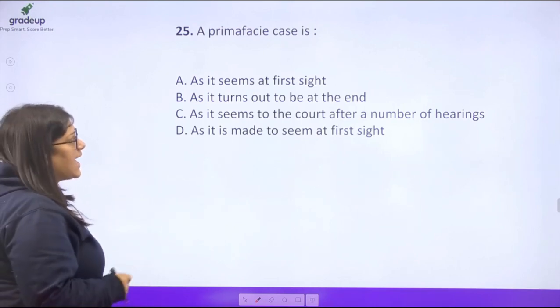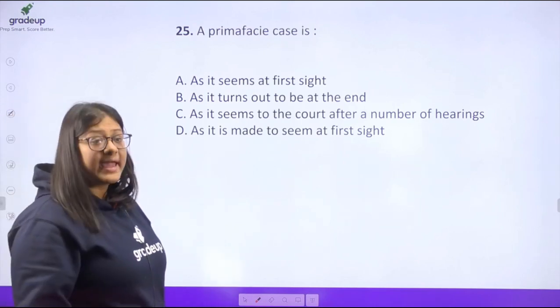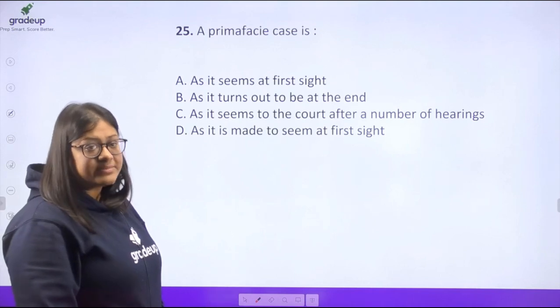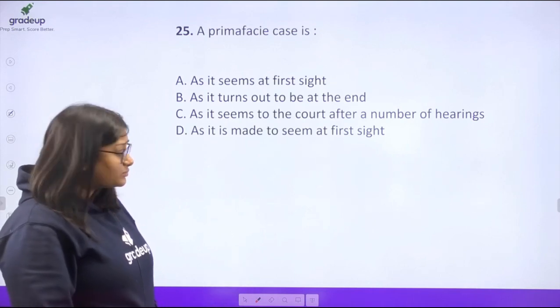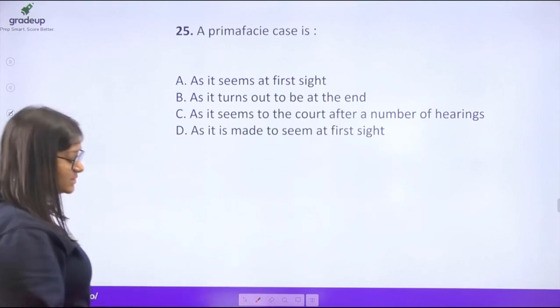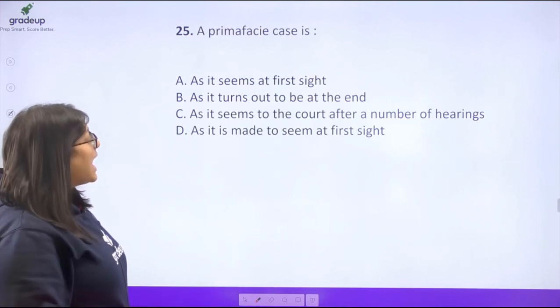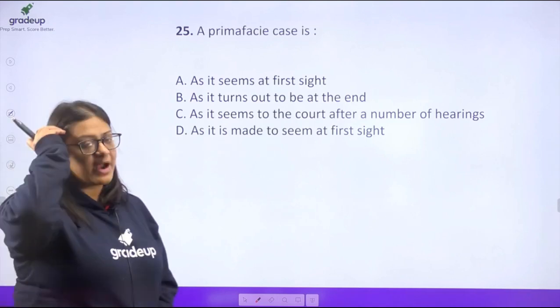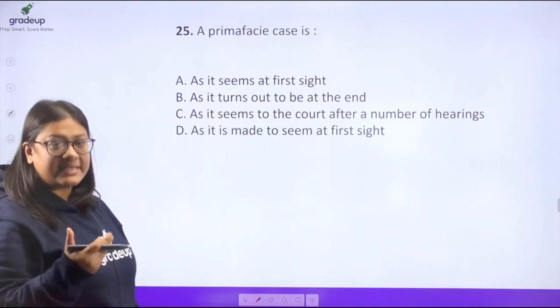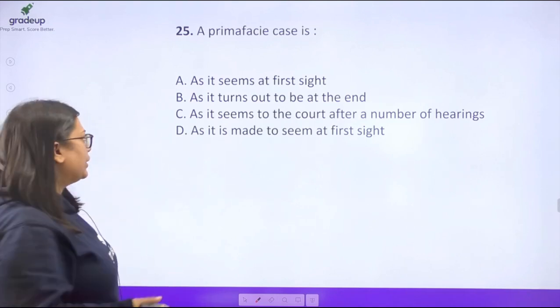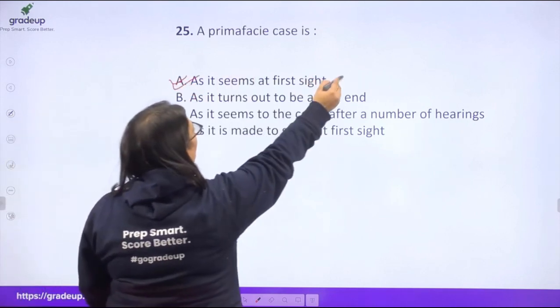Not made to seem, as it seems at the first sight. Okay? Alright? So what will be the answer, guys? The answer would be as it seems at the first sight. So prima facie means as it seems at the first sight. Okay? So your answer is going to be option A.